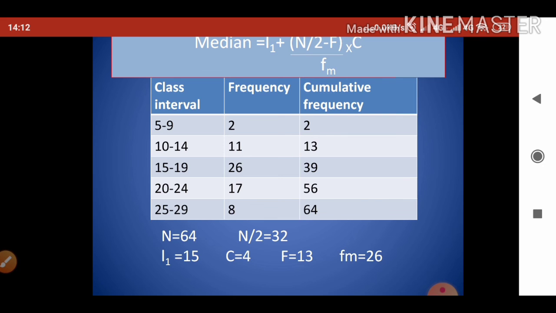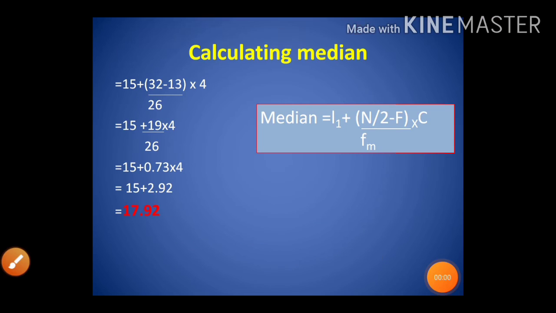Not the cumulative frequency, the frequency of the median class. Here 26 is the Fm. So we are going to substitute all the values in this formula. L1 is 15, so 15 plus (n by 2 is 32, F is 13) 32 minus 13, divided by Fm which is 26, into 4.